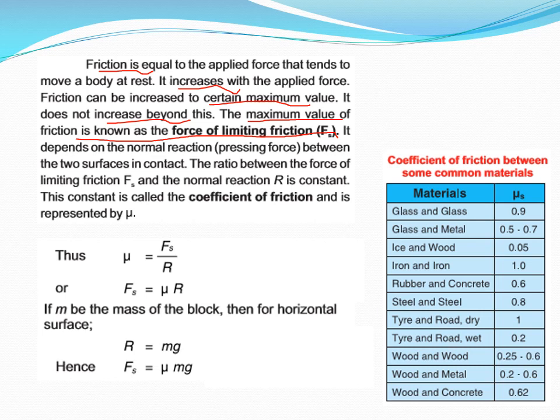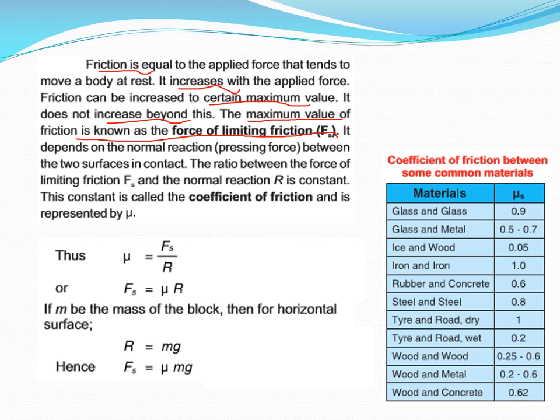You will learn that there are two types of friction. Friction is present between two static objects, which is called static friction. Friction is also present when, for example, a car is moving on the road. The rotating wheel of a car touching the road surface also has some sort of friction, which is known as kinetic friction. So there are two types of frictional forces: static friction and kinetic friction.